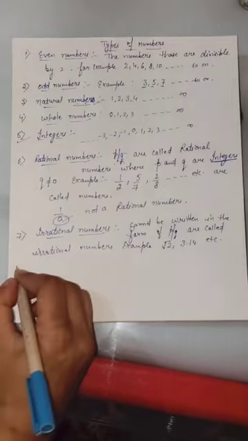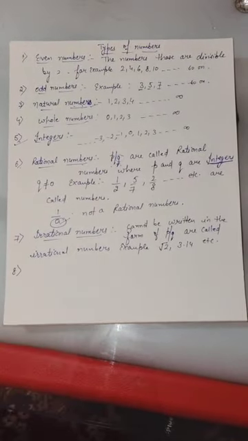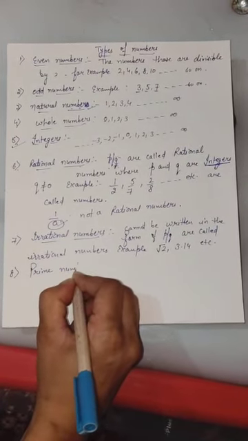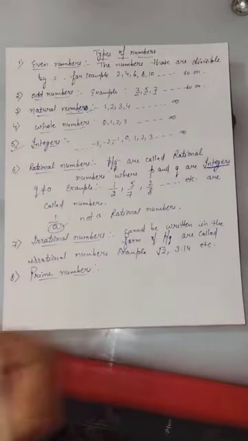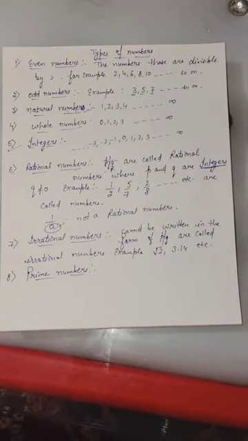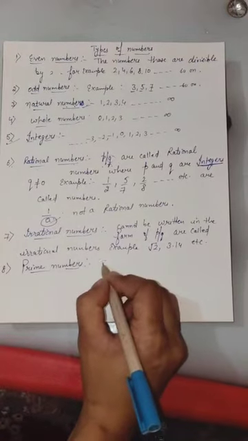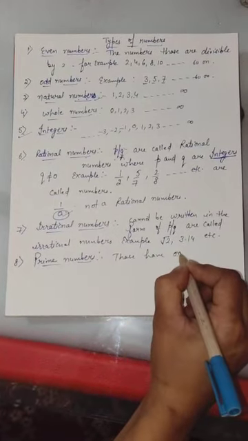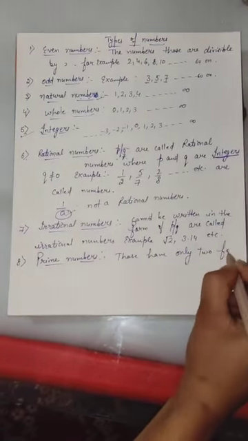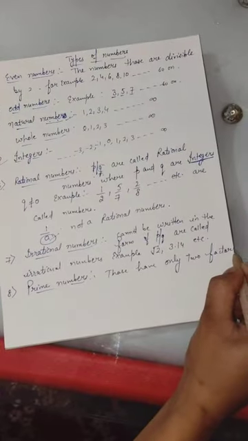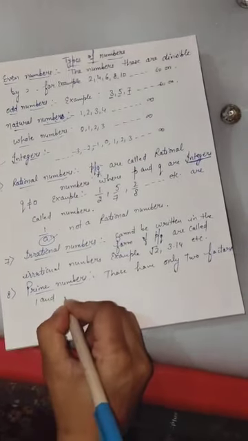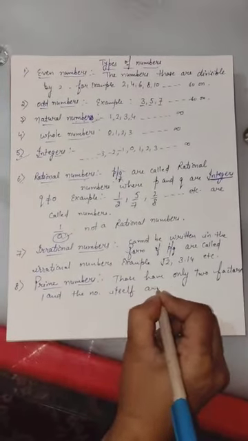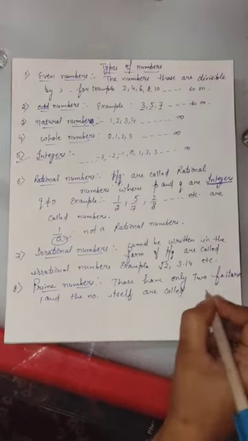Now, move further. Eighth one is the prime numbers. What are the prime numbers? The numbers that have only two factors, 1 and the number itself, are called prime numbers.